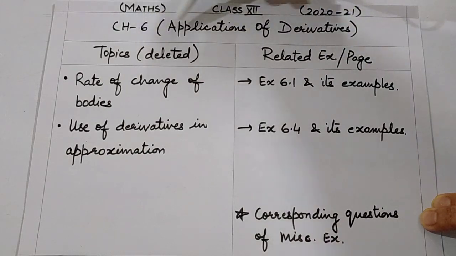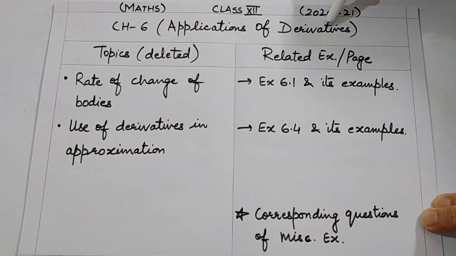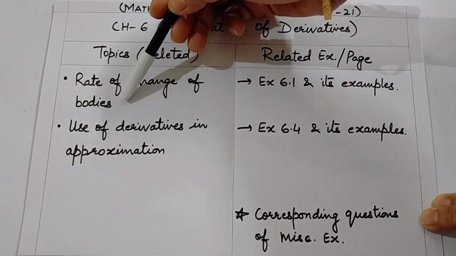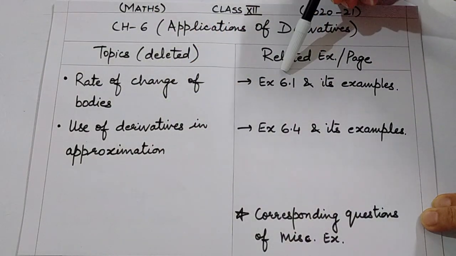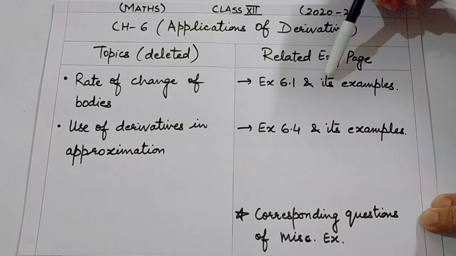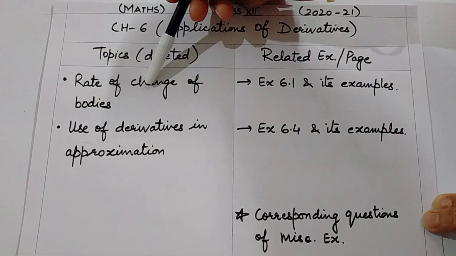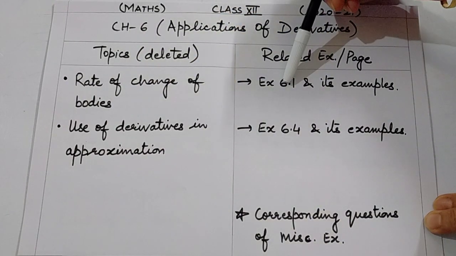Next is chapter 6, applications of derivatives. Rate of change of bodies. This is the very first exercise of the chapter, exercise 6.1 and its examples. This whole exercise is related with rate of change. This is deleted now. This is no longer in the syllabus.